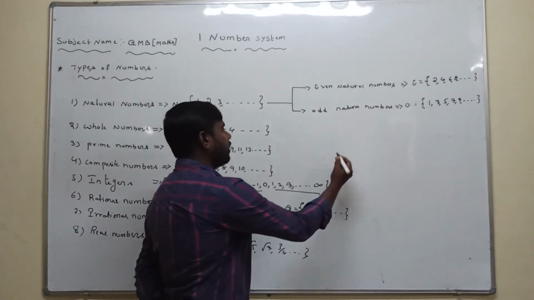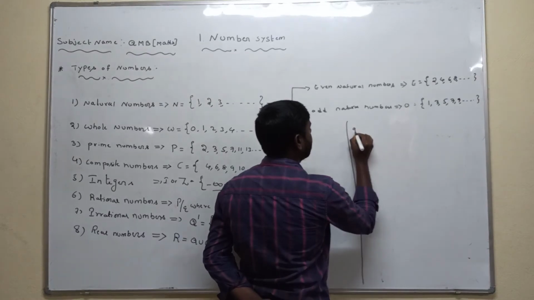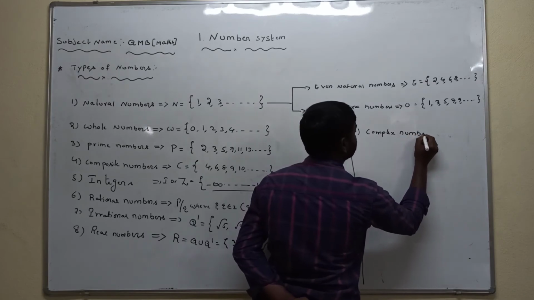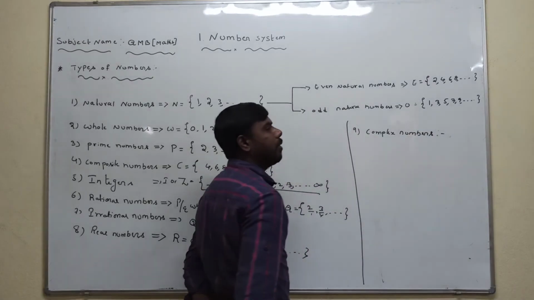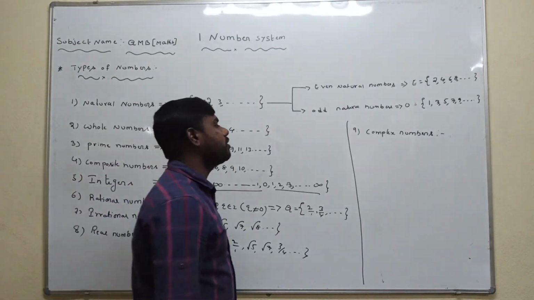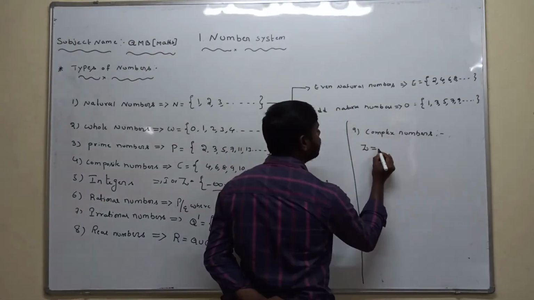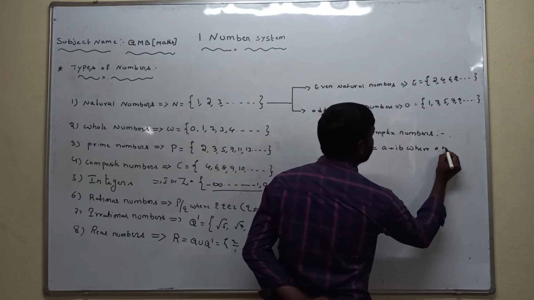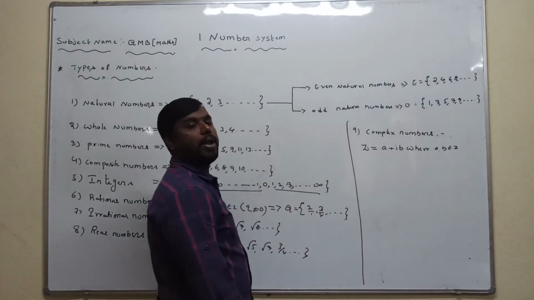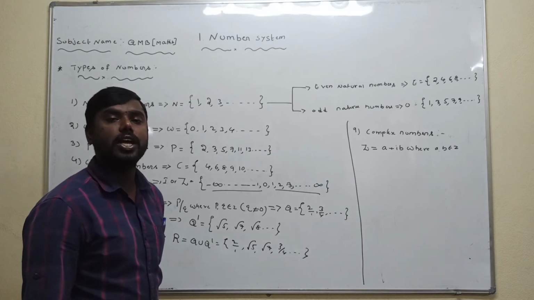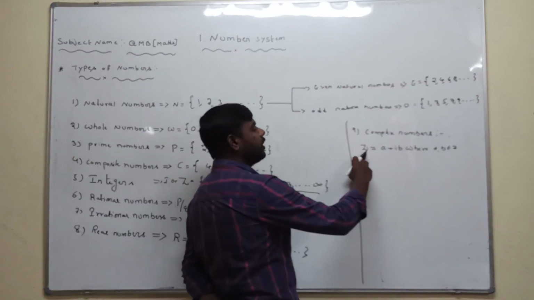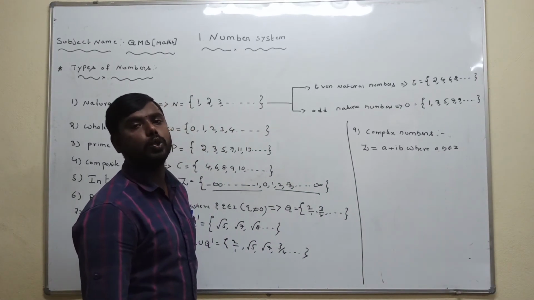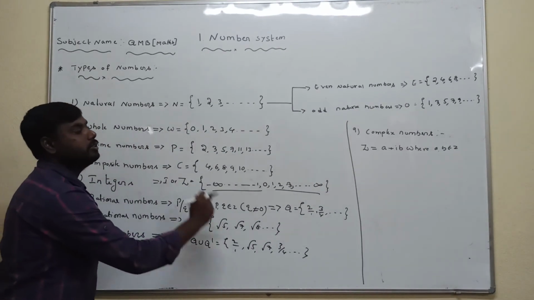Next, the ninth definition is complex numbers. A complex number is a number in the form of capital Z equal to a plus ib, where a, b belong to Z. Z is nothing but integers.